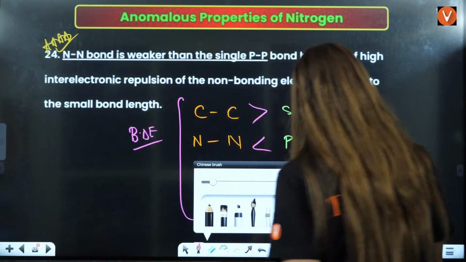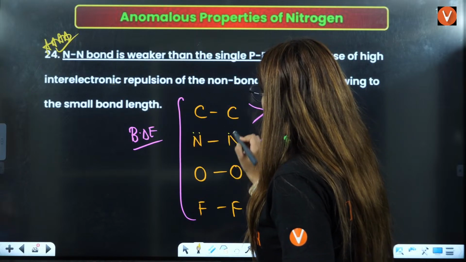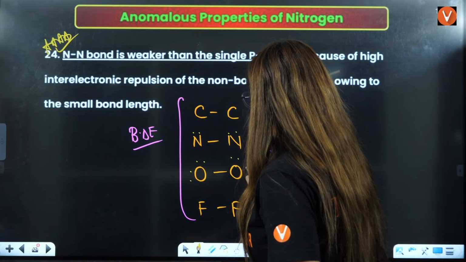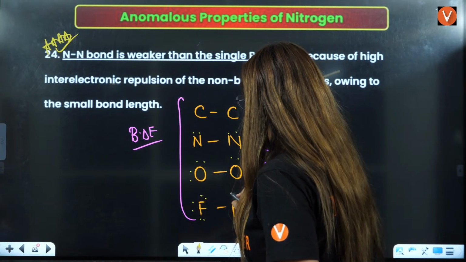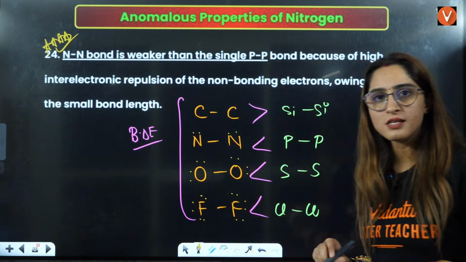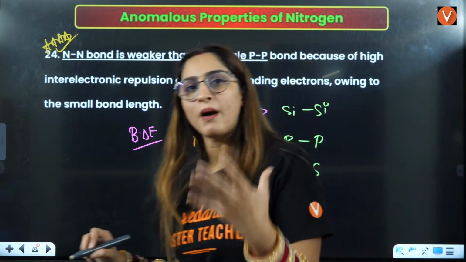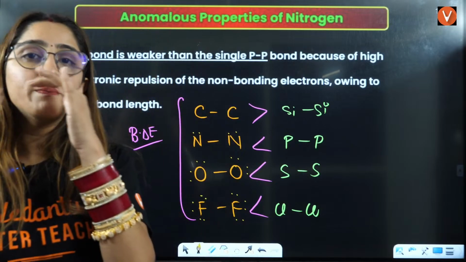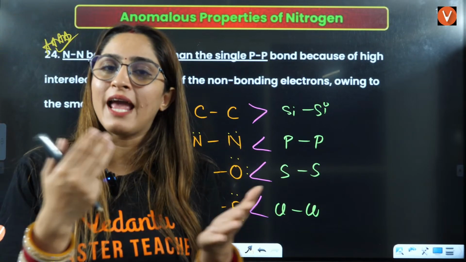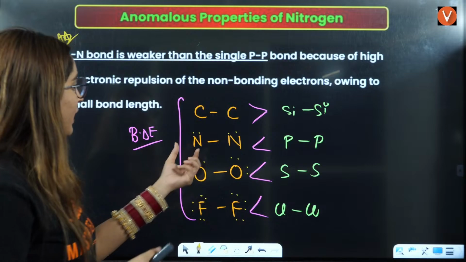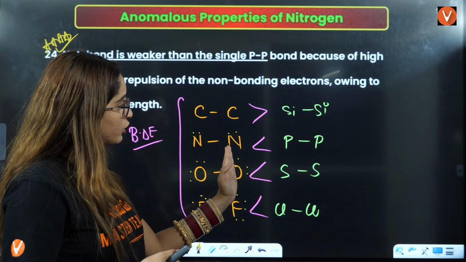Reason being, here you have one lone pair, right? Here you have two lone pairs. Here you have three lone pairs. So that is the reason, because of this electronic repulsion, the bond will become weak, and hence it will be difficult to break this. It will be difficult to break.